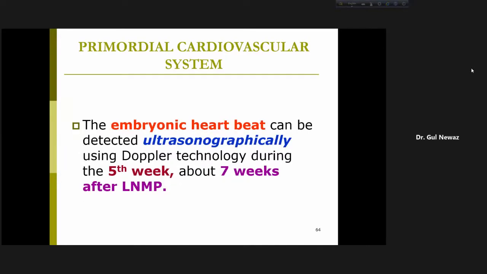The embryonic heartbeat can be detected ultrasonographically using Doppler technology during the 5th week. So early, about 7th week after last normal menstrual period. So in the 5th week we can see the embryonic heart tube beating by Doppler technology.